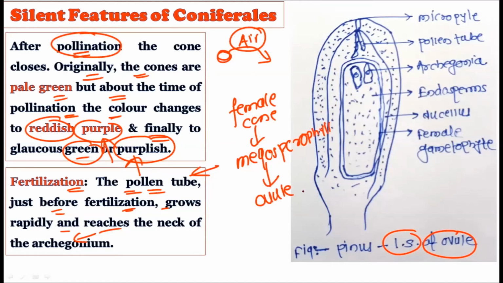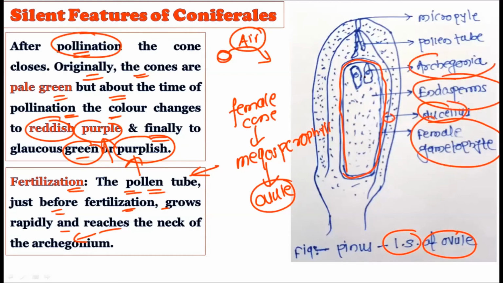And how will this ovule look? This ovule looks like this. It will show the presence of the female gametophyte. This portion is called the nucellus. Then we have endosperm. Then we have the archegonia at the center here. Once the pollen grain has landed here, through the micropylar end, it will give its pollen tube. The pollen tube will reach the female gametophyte, or say the archegonia, or the egg.